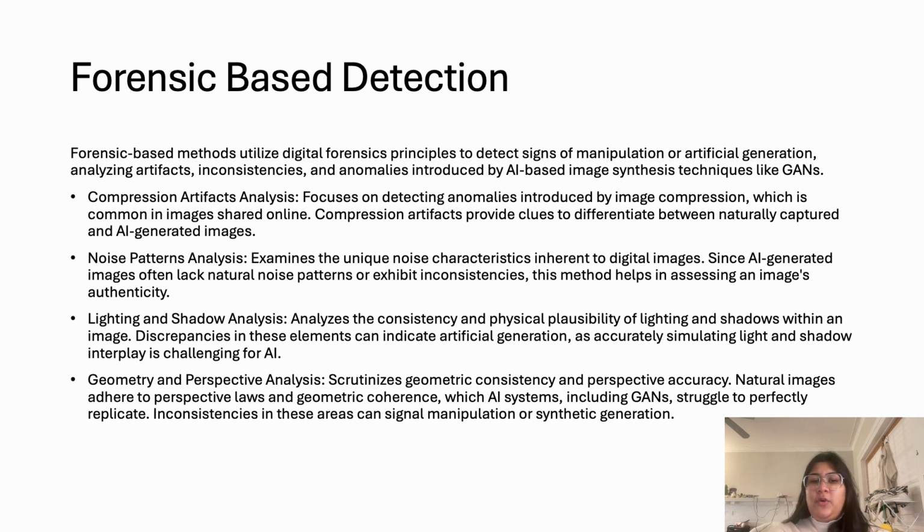Lighting and shadow analysis focuses on the consistency and physical plausibility of lighting and shadows within an image. Discrepancies in these elements can indicate artificial generation. Geometry and perspective analysis examines the geometric consistency and perspective accuracy. Natural images adhere to perspective laws and geometric coherence, following the laws of physics.